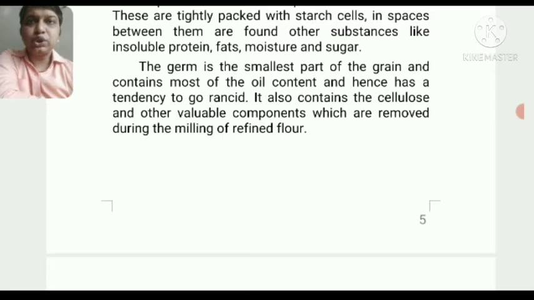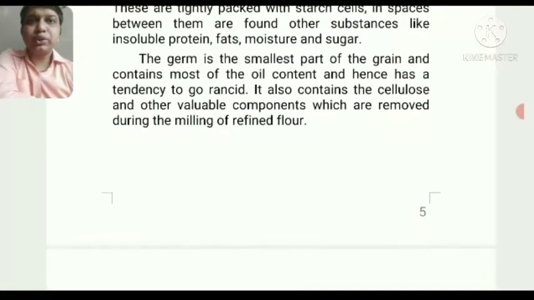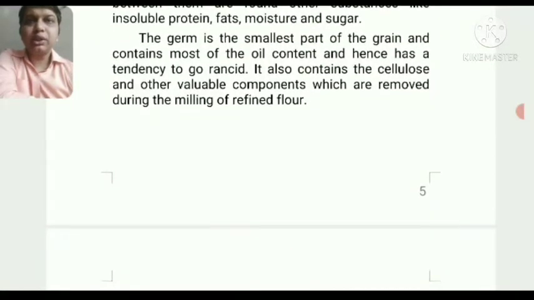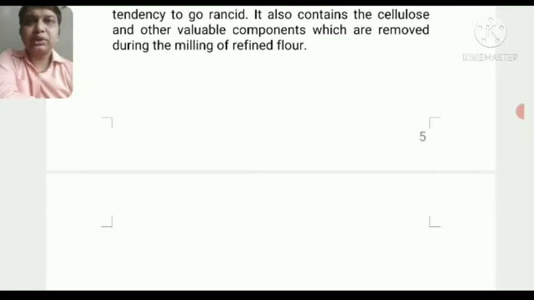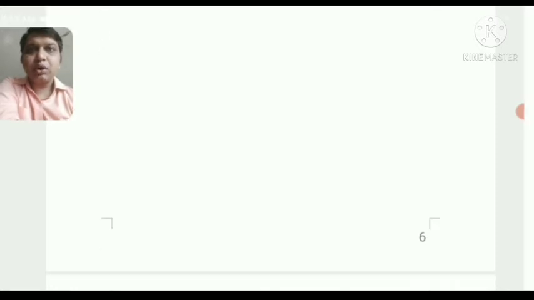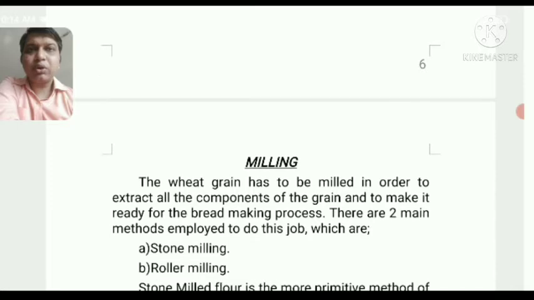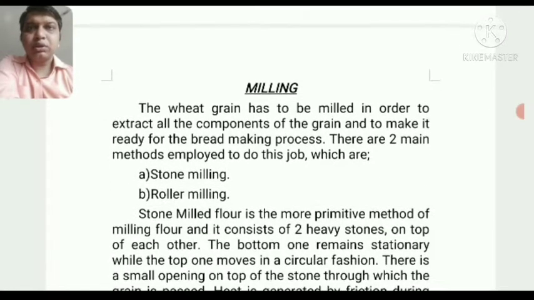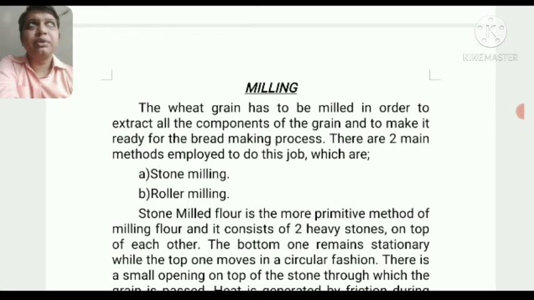So only the endosperm part is used during milling, so that we can get bread which has good elasticity. And on the basis of the elasticity and the gluten strength, we decide which flour is good for making breads.